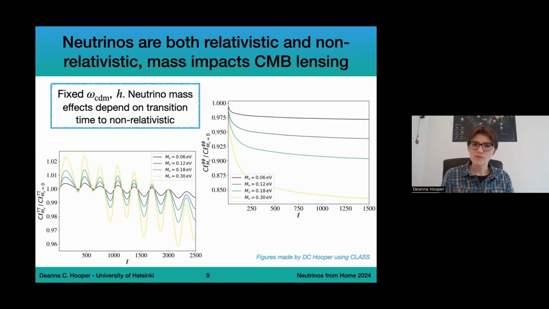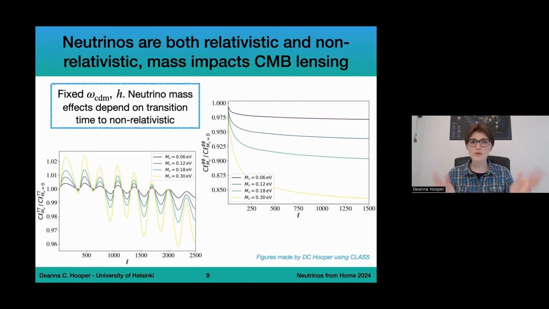We can see that in terms of the temperature spectrum, we have this overall shifting and the shifting of the peaks, which leads to these oscillations. But importantly, in terms of the lensing spectra, we have an overall suppression as we increase the neutrino masses. And we'll see later when I show the actual constraints that the biggest constraining power from the CMB itself does actually come from the lensing spectrum. What really adds to it: temperature anisotropies and the polarization anisotropies can constrain the sum of neutrino masses, but lensing really adds this extra thing to it.